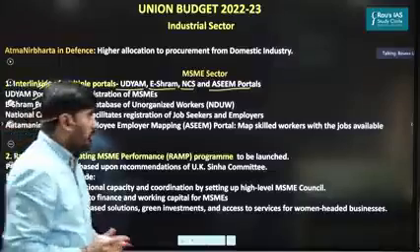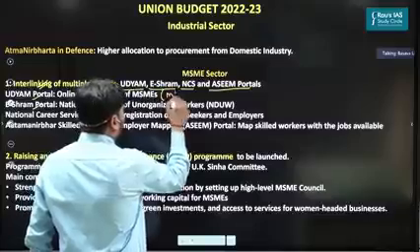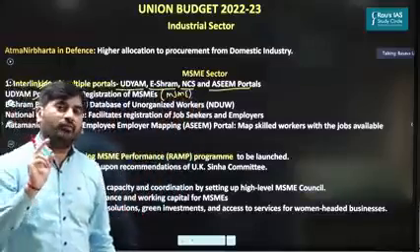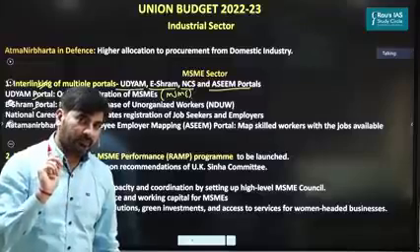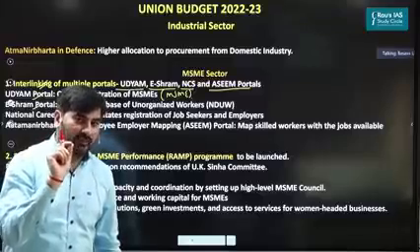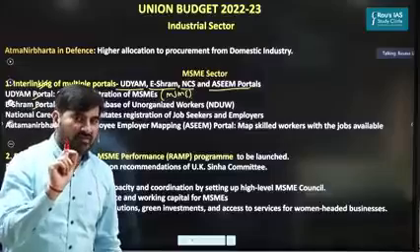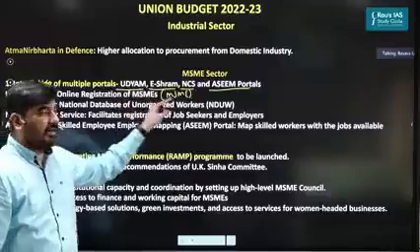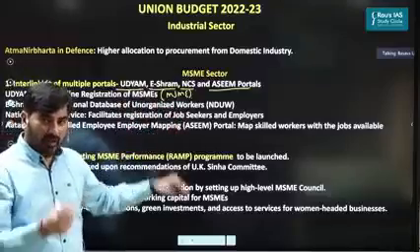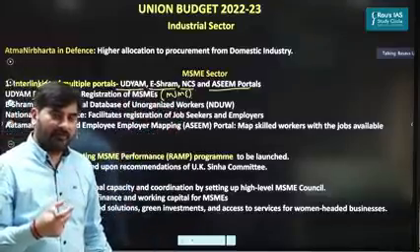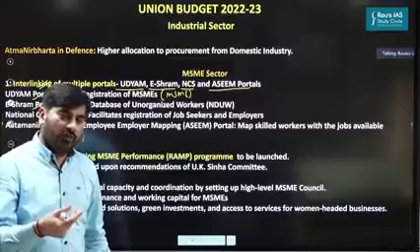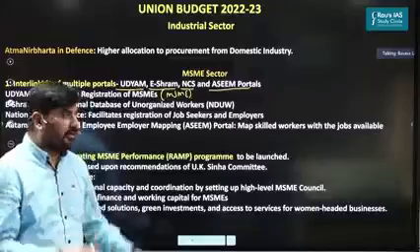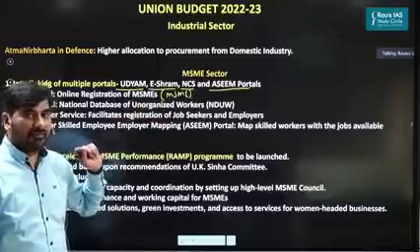Udyam portal is under the Ministry of MSME, and this particular portal is used for registration of new MSMEs. So if you are planning to set up an MSME, once you set it up, you have to register your MSME in the Udyam portal, which is under the Ministry of Micro, Small and Medium Enterprises. You'll get a registration certificate. Apart from that, you will be able to avail benefits of various schemes and programs implemented by MSME.